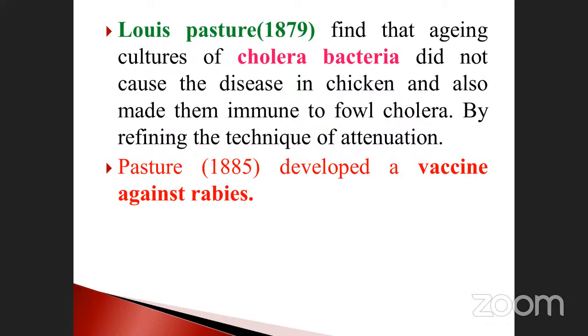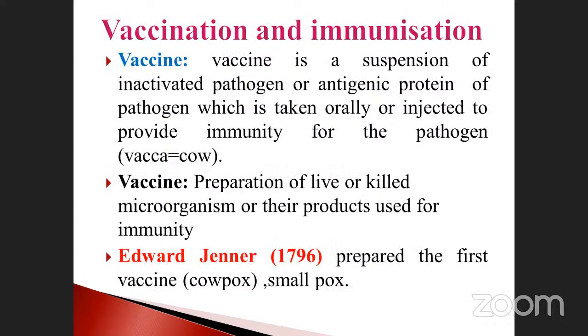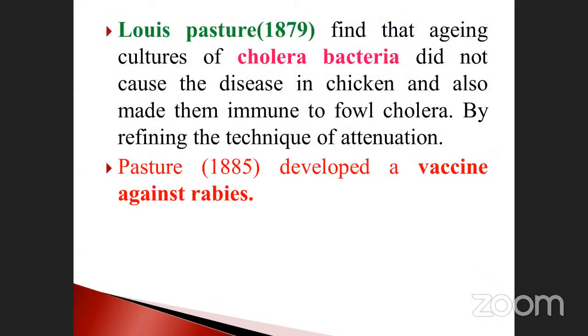The year will differ. Note it down, this is very, very important. Edward Jenner and Louis Pasteur, 1879 and 1885. How many years difference between these two? Six years difference. Cholera bacteria and the rabies vaccination.